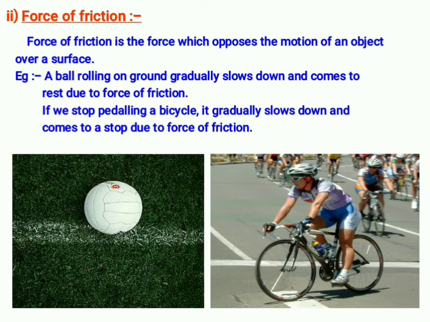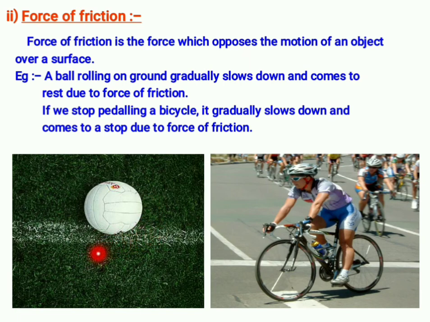But you have to learn that the force which opposes the motion of an object over a surface is called friction. For example, a ball rolling on the ground gradually slows down and comes to rest due to the force of friction. So if the moving ball is stopped, what does it mean? It is because of the friction.